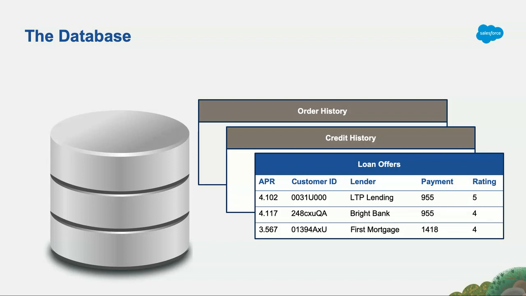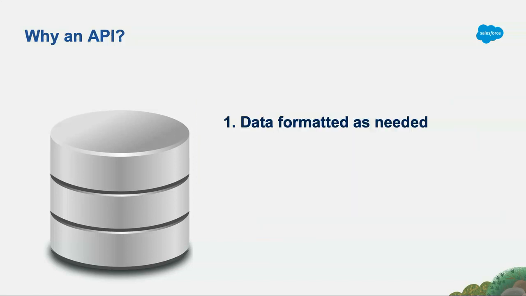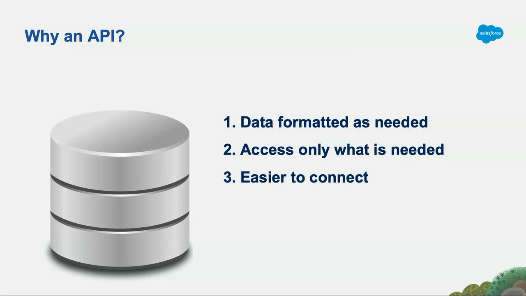Now, how many of you have tried to access data from a database and faced some of these challenges before? Yeah, it can be quite challenging. And that's why we want to define an API. So when we define an API, then anybody who uses that API can easily access the data in the format that they need it. They can access only what is needed without being able to access other types of information.